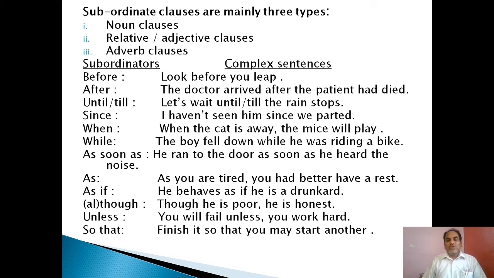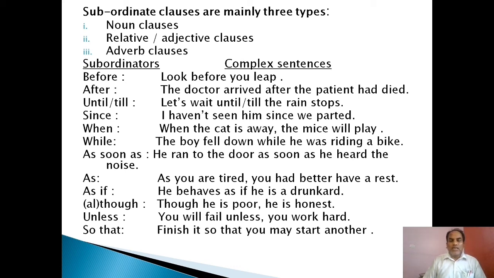After the doctor arrived, after the patient had died. The doctor arrived is the main clause. After the patient had died is the subordinate clause, and after is the subordinator. So it is a complex sentence. Until, till: let us wait until the rain stops. Since: I have not seen him since we parted.